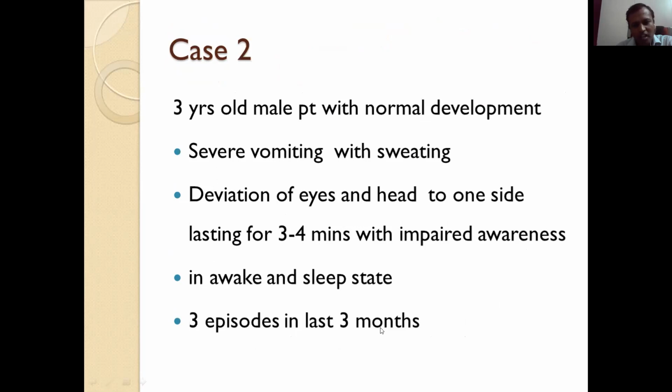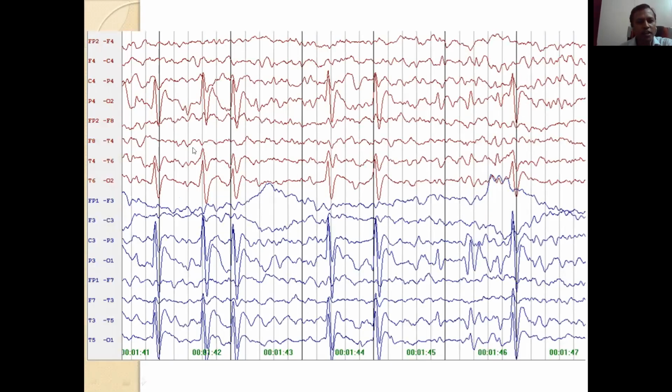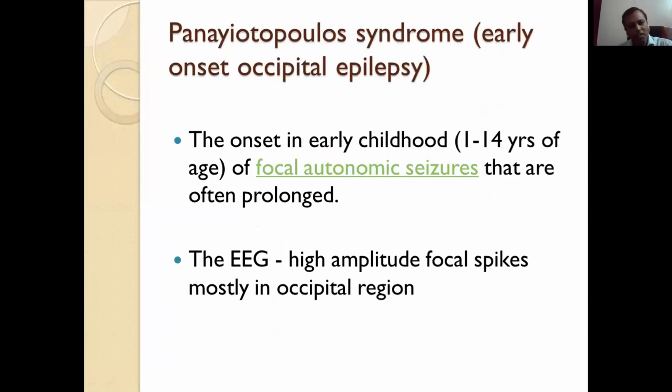And 3 episodes in the last 3 months. So it is focal epilepsy. Now we will see, is it any epilepsy syndrome? So EEG showing bilateral occipital spikes. So this is Panayiotopoulos syndrome. This is early onset occipital epilepsy.